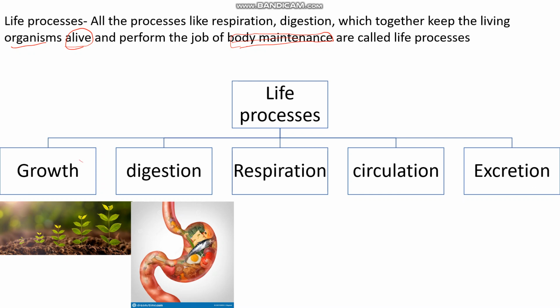So, as far as growth is concerned, plants tend to grow all through their life. Throughout their life, they keep growing and they keep preparing their food on their own. Whereas animals stop growing at a particular age. After that, the energy extracted from the food they consume is used for their body maintenance. So, for body maintenance, animals have to continuously consume food.